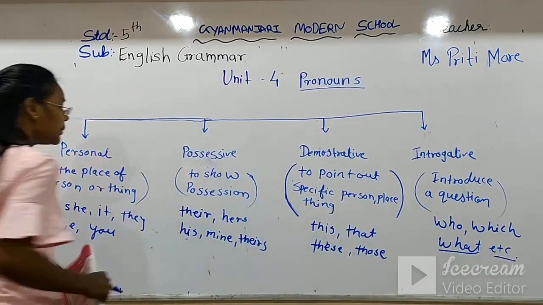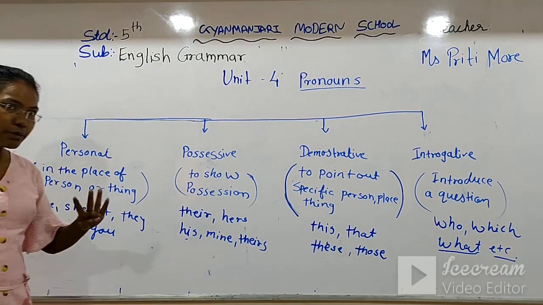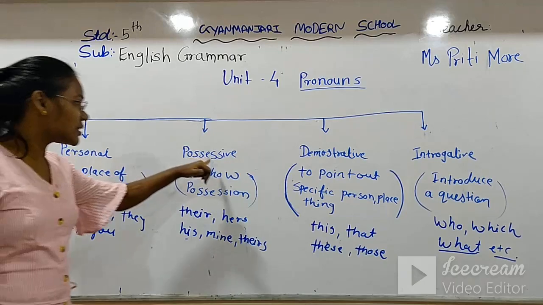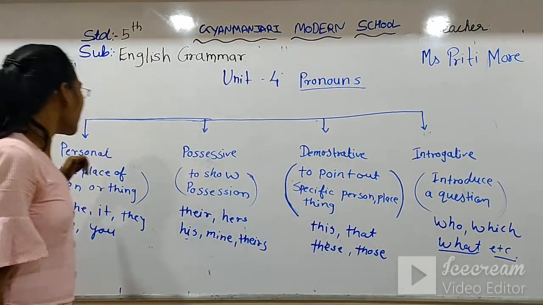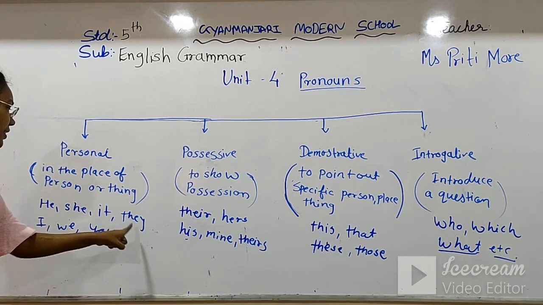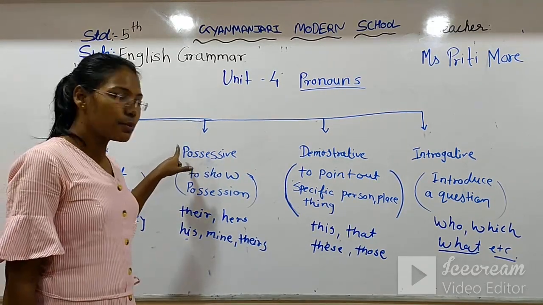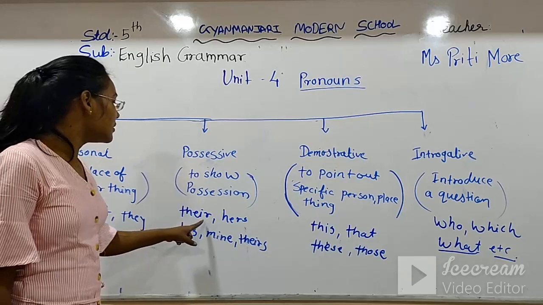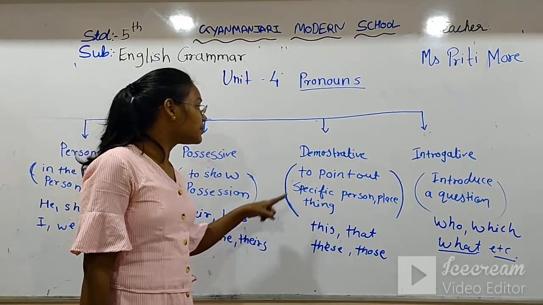Now again I repeat for you. There are 4 types of pronoun: personal pronoun, possessive pronoun, demonstrative pronoun, and interrogative pronoun. In the personal pronoun, we can use in the place of the noun he, she, it, they, I, we, you. In the possessive pronoun, we can use their, hers, his, mine, theirs.